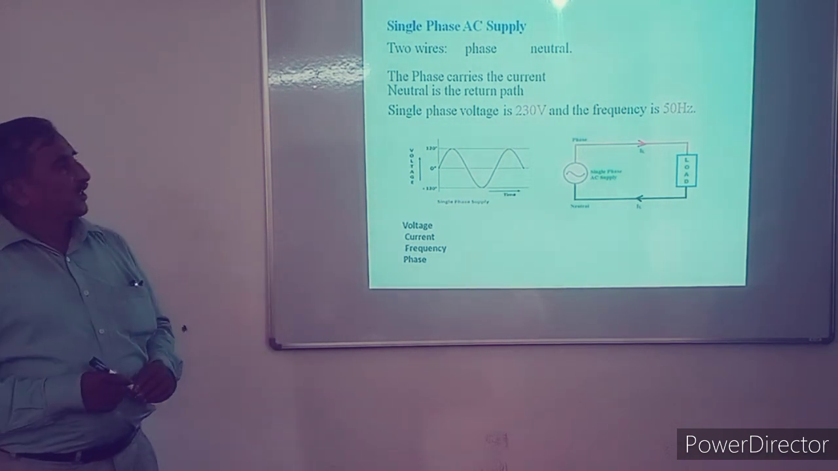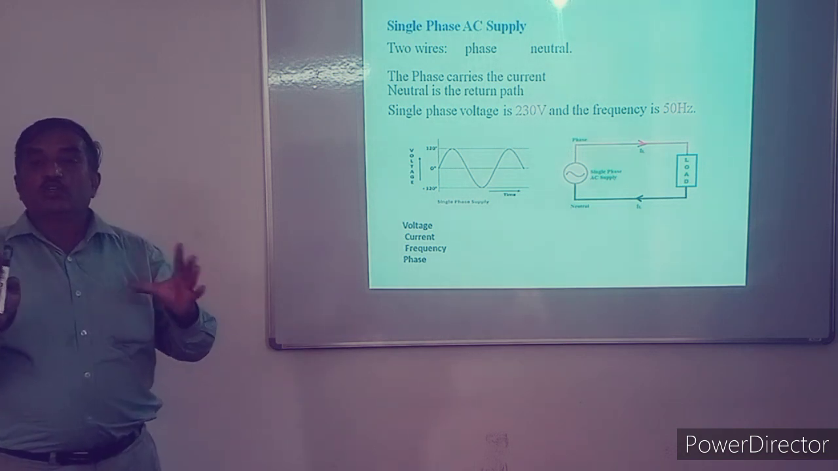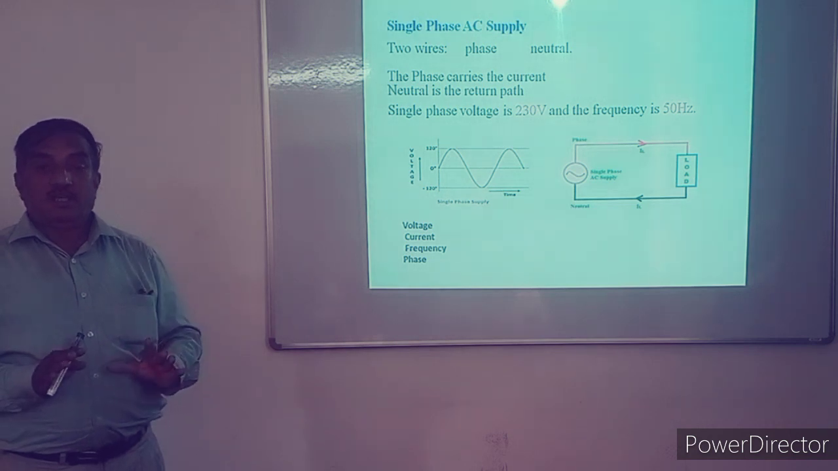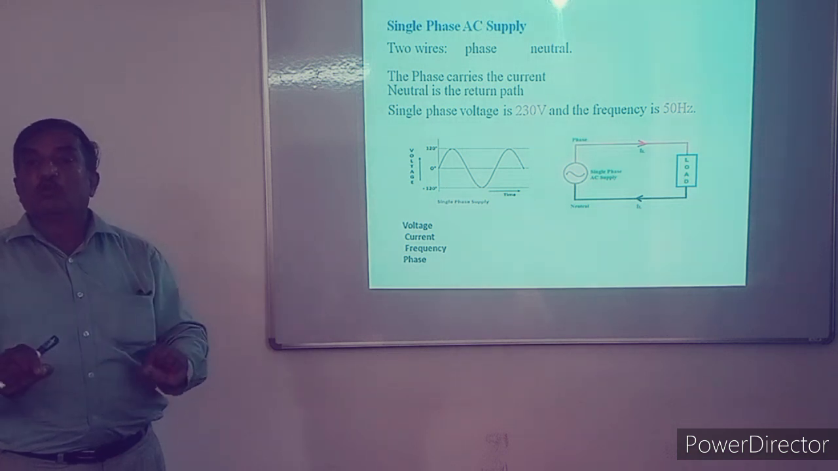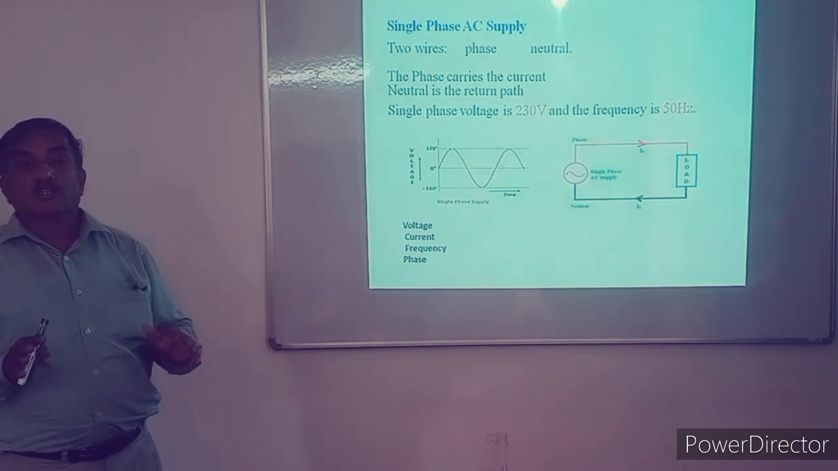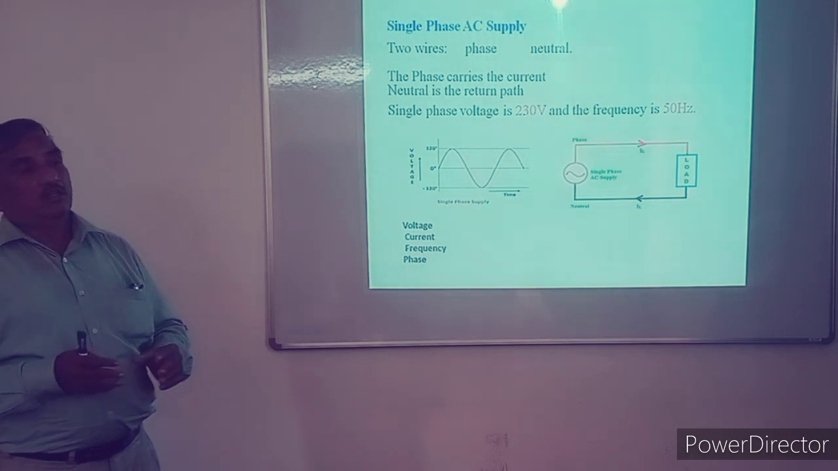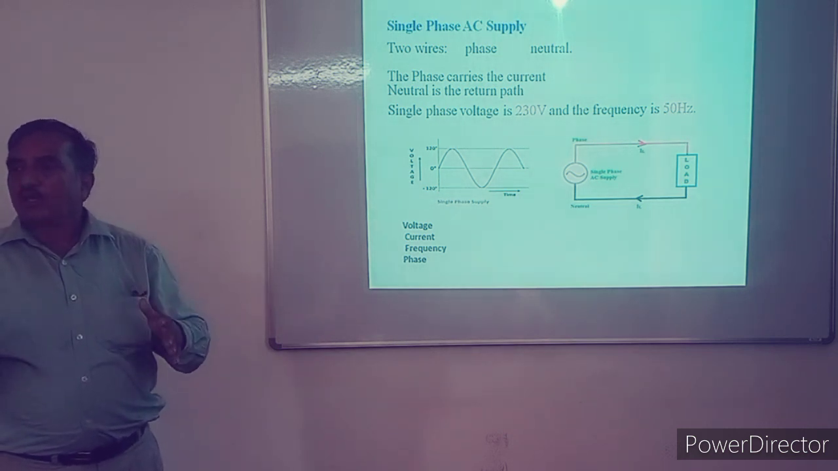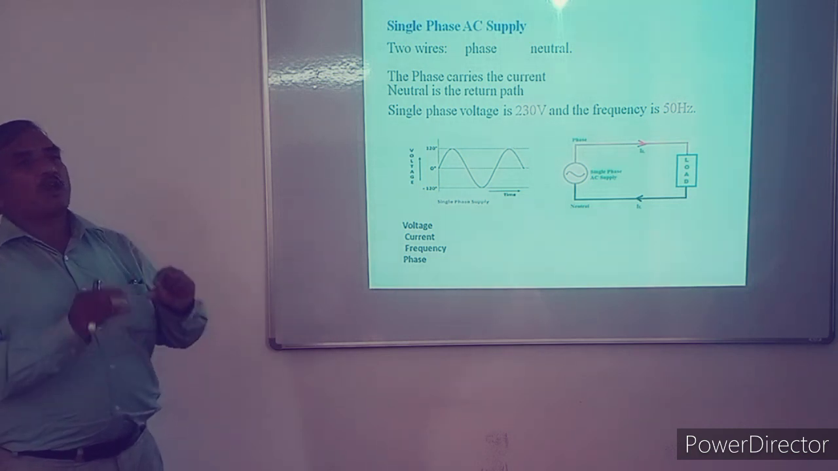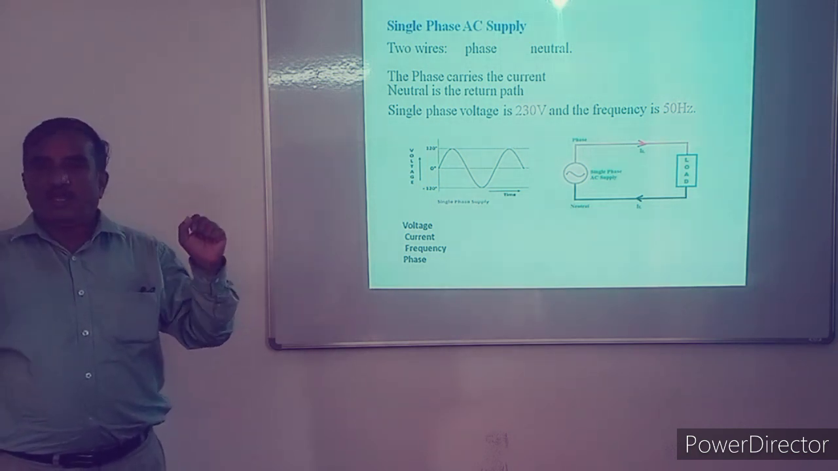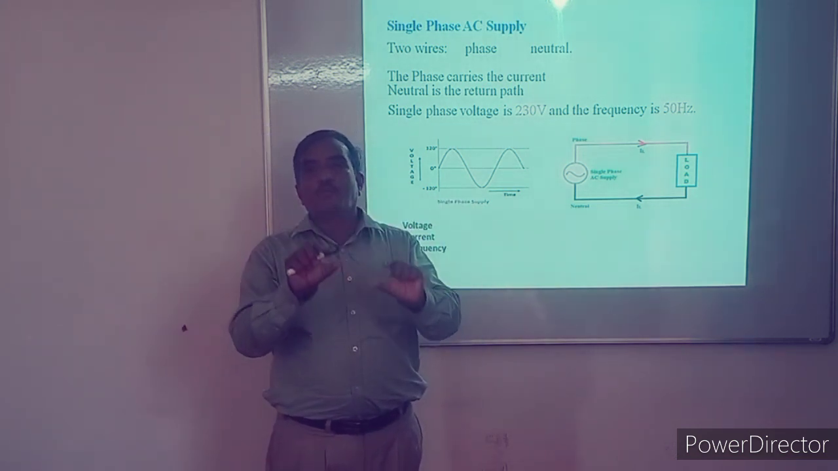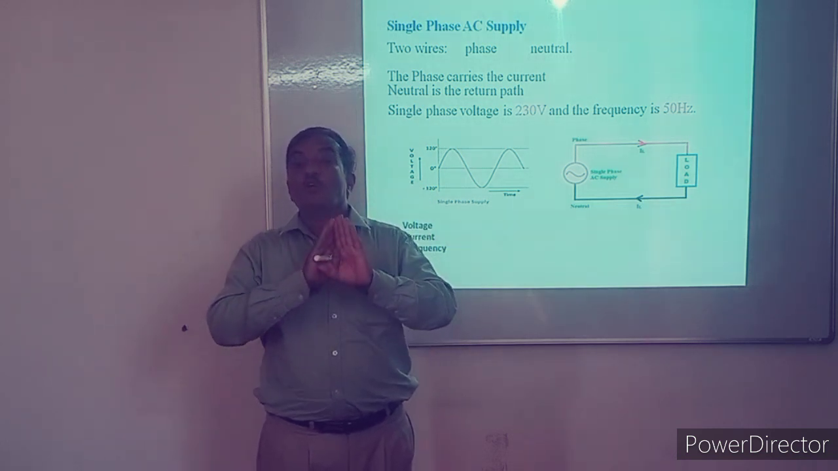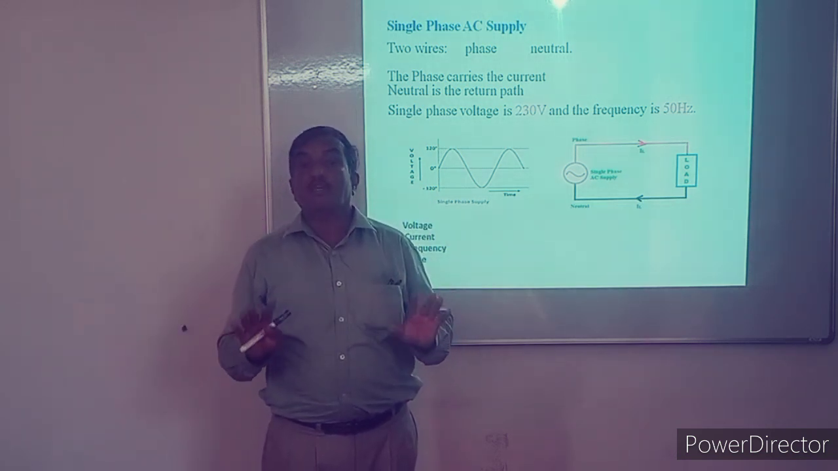Now AC: there are two types of AC sources, single phase AC and three phase AC. Everybody, even a science person or technical person, must know single phase AC and three phase AC. Sometimes students or common people consider that if there are only two wires it is single phase, and if there are three wires it becomes three phase. It is not. Actually single phase and three phase AC supplies are totally different.